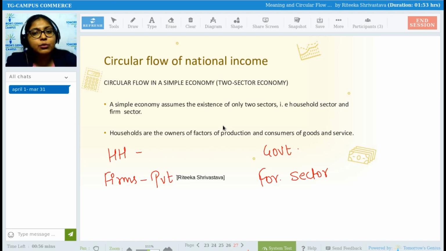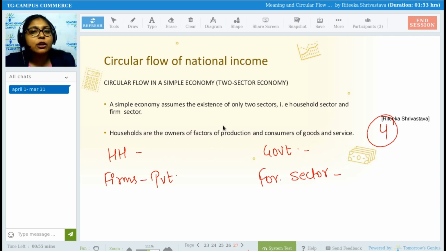Firms means all the private firms who do the production of goods and services. Government means the government firms who do the production of goods and services. Foreign means exporting and importing of goods and services. Right? These are the 4 major economic sectors.